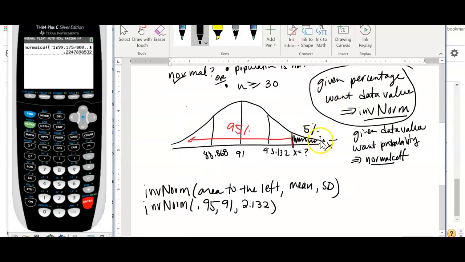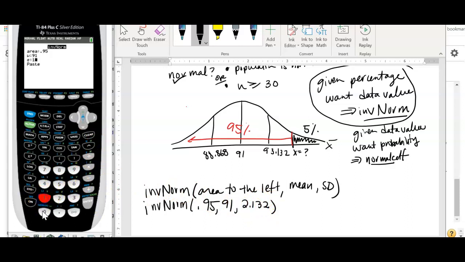Okay. So you go to second vars, go to invNorm. My area to the left is 0.95. My mean is 91. You could put the 2.132, but that is a rounded answer. Because it asked for you to write that earlier, it should be fine, but I like to not round until the very end if I can help it.